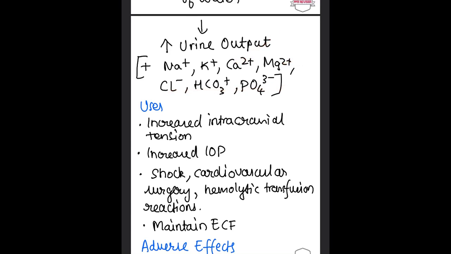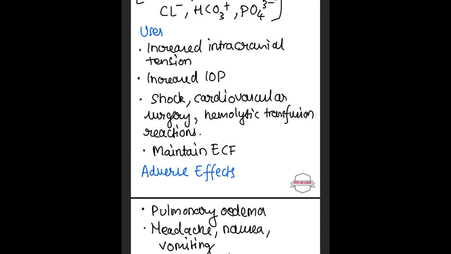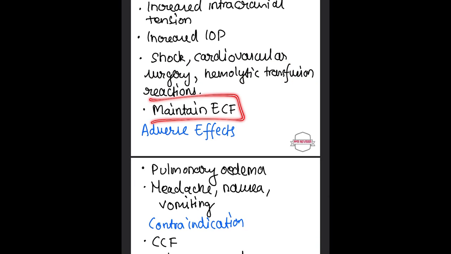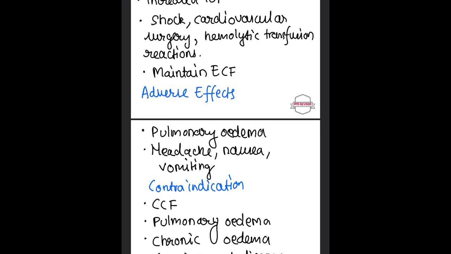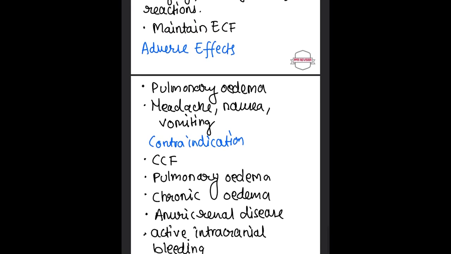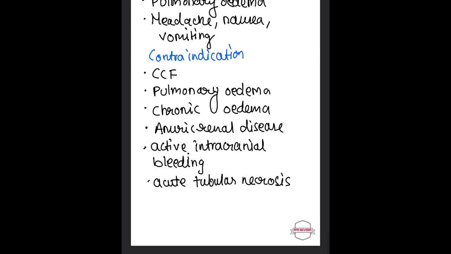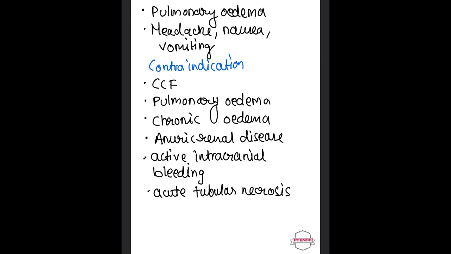Uses of mannitol: it's used in increased cranial tension, that is, to reduce the intracranial pressure, reduces the IOP, and is also used in shock, cardiovascular surgery, hemolytic transfusion reactions, and maintaining the ECF. Adverse effects of mannitol include pulmonary edema, headache, nausea, and vomiting.